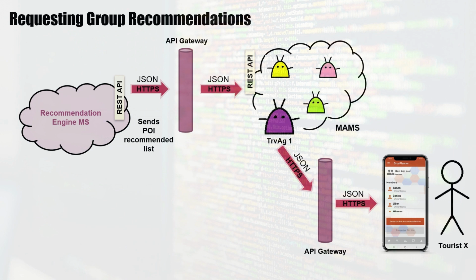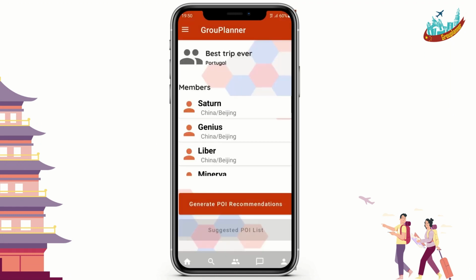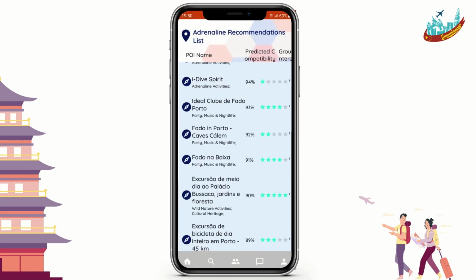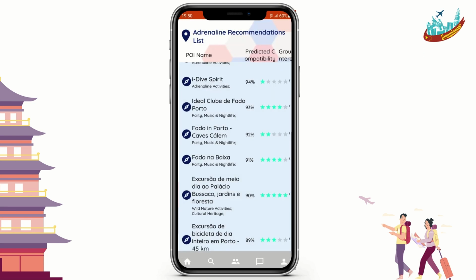The travel agent then sends the JSONs to the Grouplanner application, which creates the suggested subgroups and presents them on each subgroup's interface along with their respective POI recommendation lists. At this point, each subgroup's member can obtain more information on the suggested POI and rate them. The group owner is responsible for asking the subgroups if they want to keep their recommendations or ask for new ones.